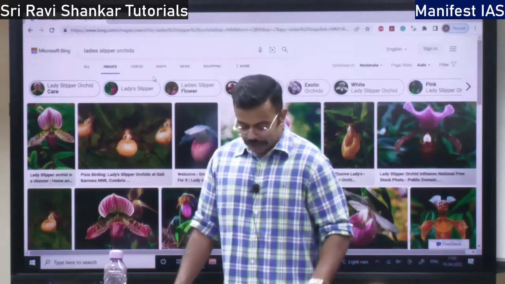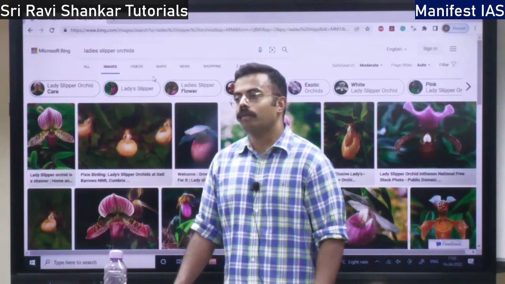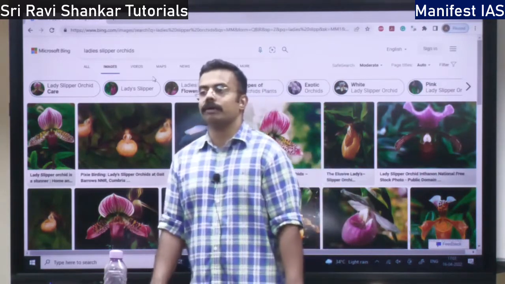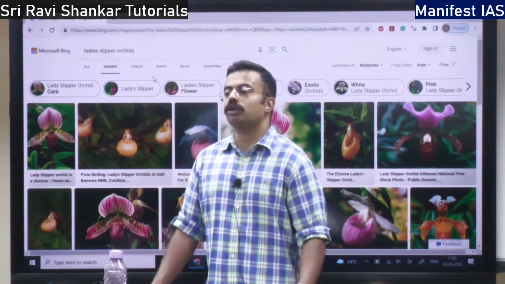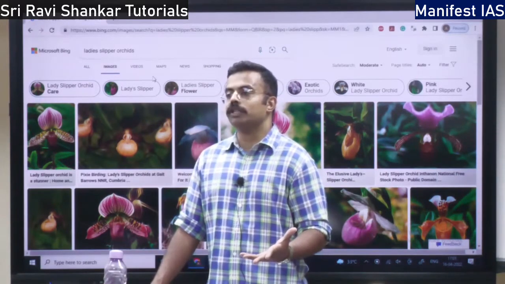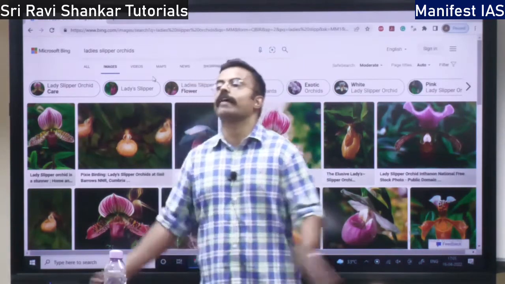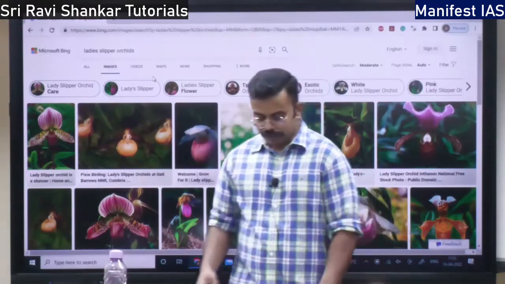Now, how is the structure of the plant? How many parts does a plant have? So the first part is root. What are the functions of root? It takes water and nutrition, and also provides stability for the plant. Your coconut palm, if you see the roots, they are widespread so that the plant stands upright. So that is one thing.